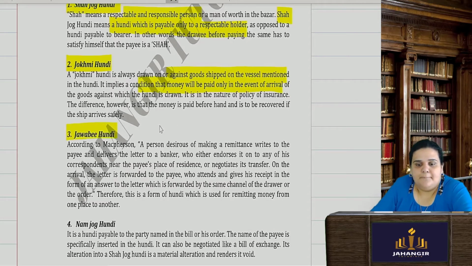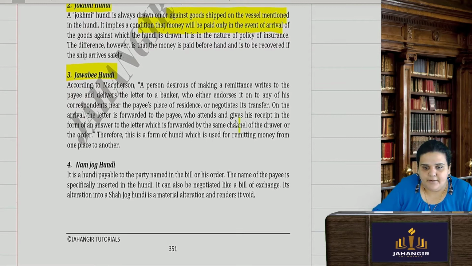Jawabi hundi means a person desirous of making a remittance writes to the payee and delivers the letter to a banker who either endorses it on to any of his correspondents near the payee's place of residence or negotiates it or transfers it. On the arrival, the letter is forwarded to the payee who in turn gives his receipt in the form of an answer to the letter, which is forwarded by the same channel to the drawer of the order.